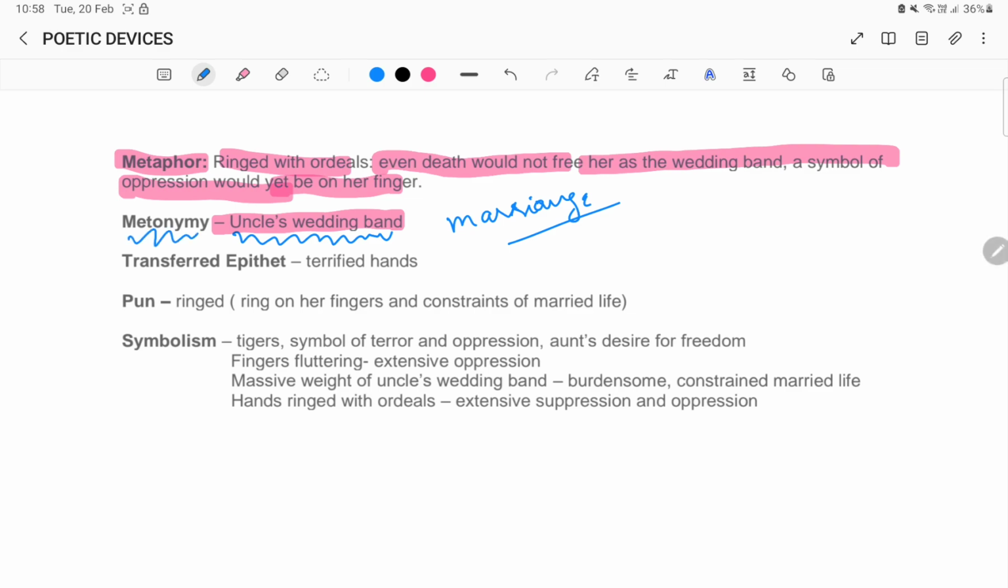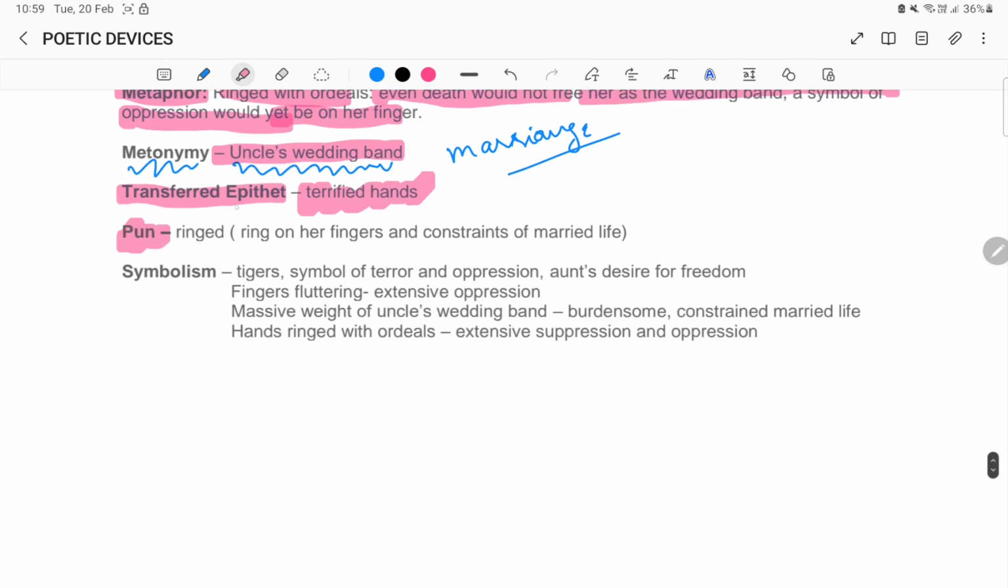So this is metonymy. To give you another example, we use the term White House when we refer to the president of the U.S. So that is closely associated. The White House term is closely associated with the president of the U.S. So you could understand it that way. Next is transferred epithet when terrified hands. Pun here, ringed. Now, ring on her fingers and constraints of married life.